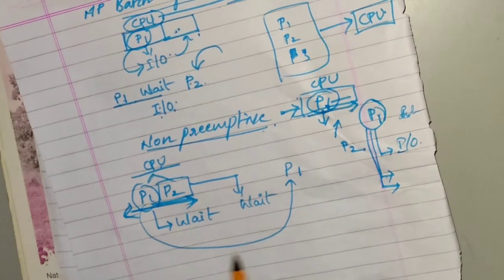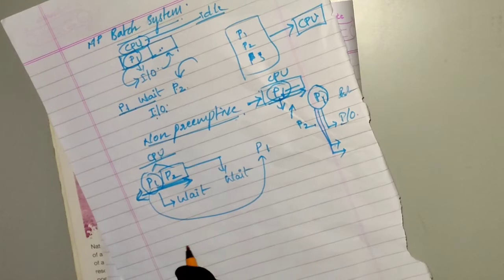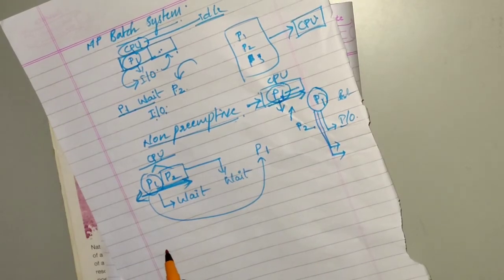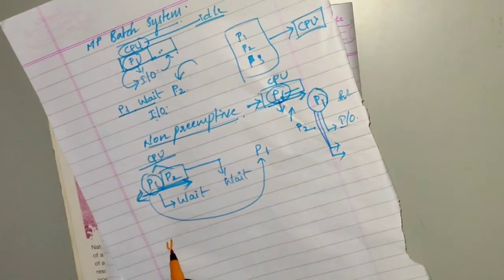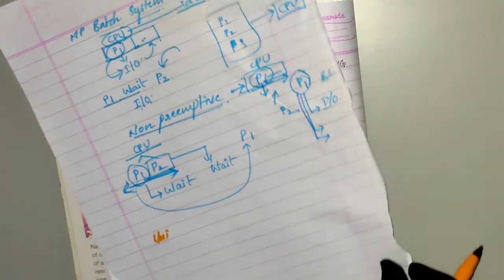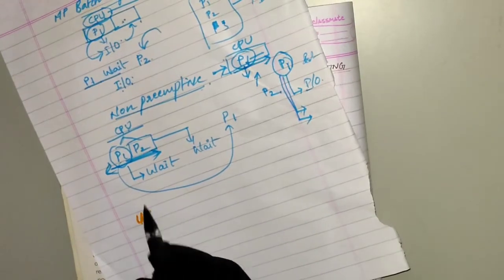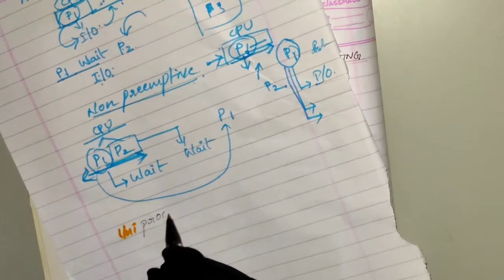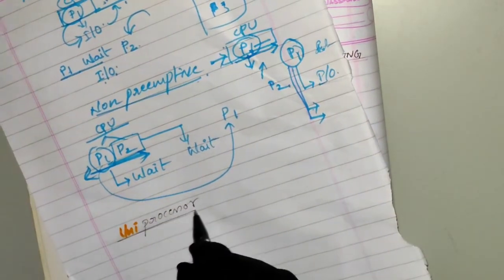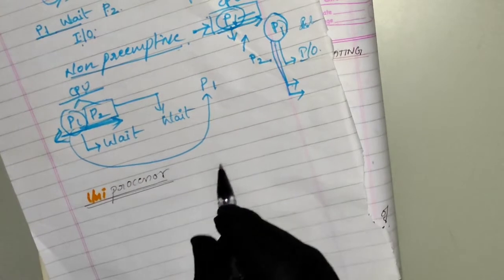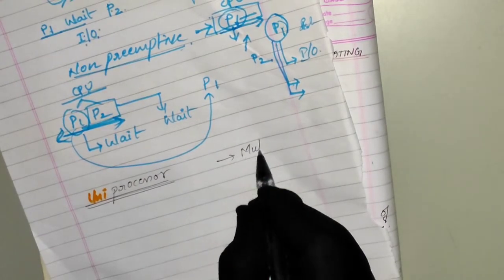So I hope you understood what is multiprogramming. To understand it further clearly, I'll tell you what is uniprocessor. We must know what is uniprocessor. When you understand what is uniprocessor, then you will easily understand what is multiprocessor.